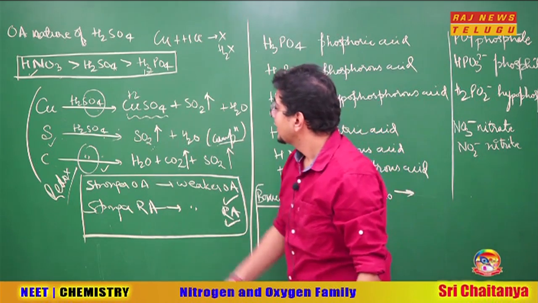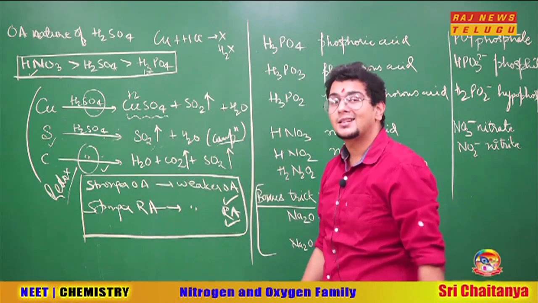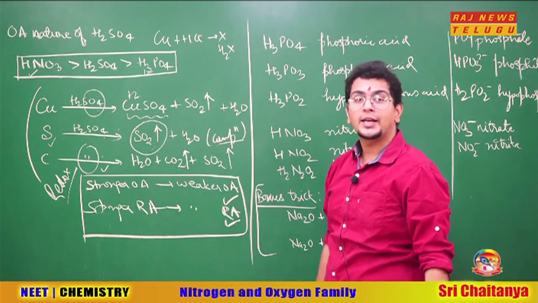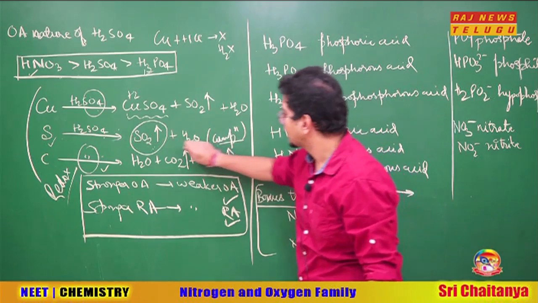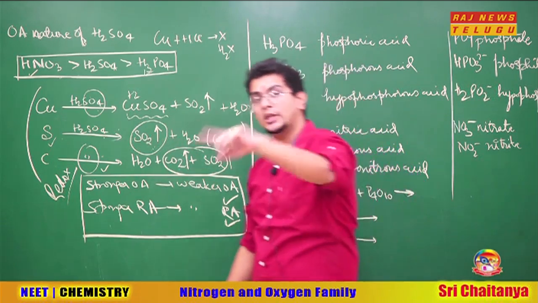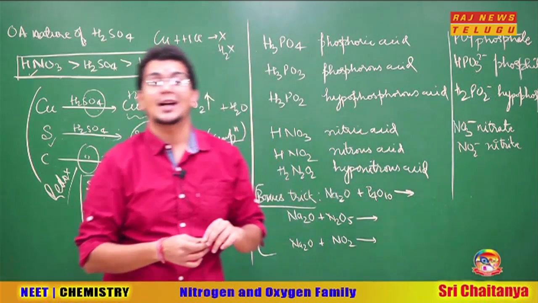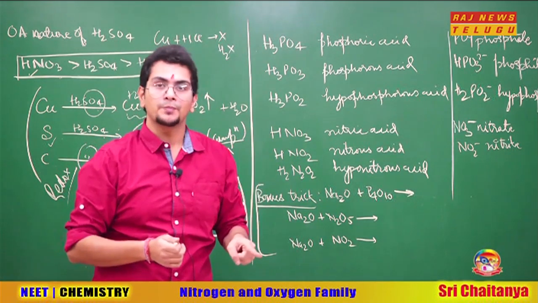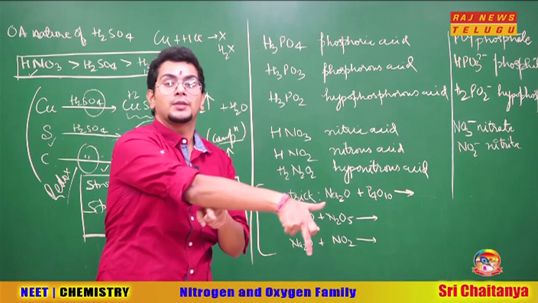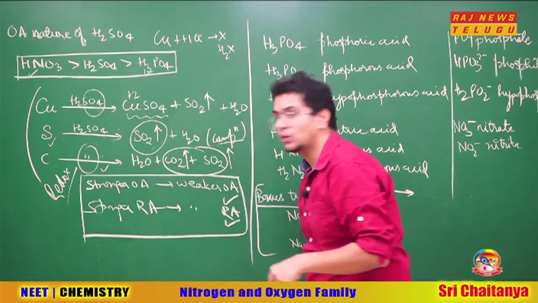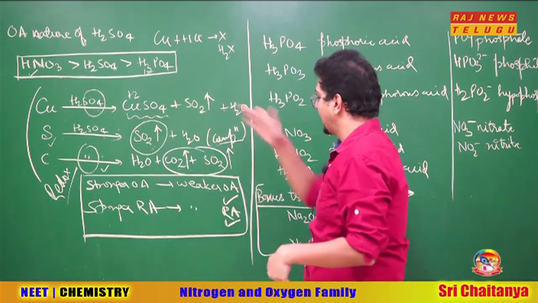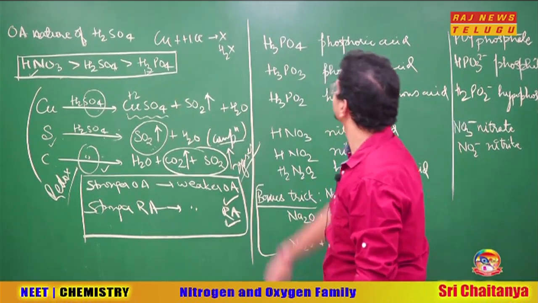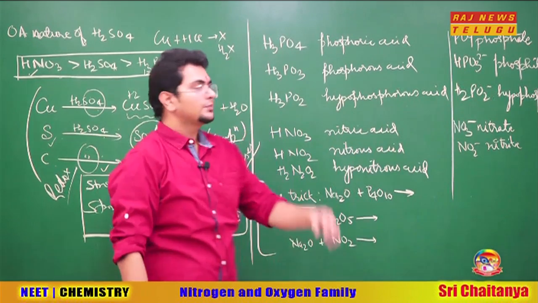Next question which comes: in the second reaction, how many gases are released? Just one gas. With carbon, how many gases are released with H2SO4? Two gases. In fact, I told for HNO3 also that carbon reacts with HNO3 to form two gases, CO2 and HNO3 himself forms NO2. Here also, carbon forms CO2, sulfuric acid himself forms SO2. So two gases are getting released here. One very important question.